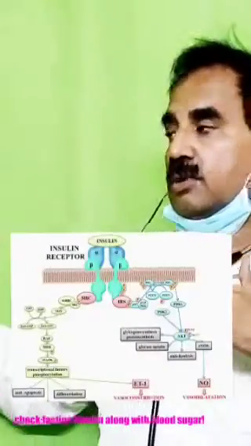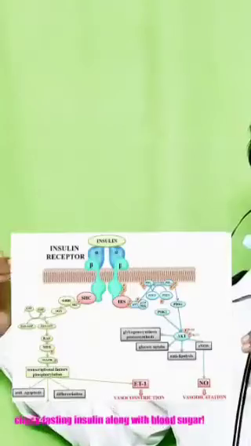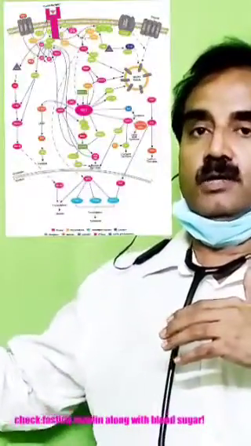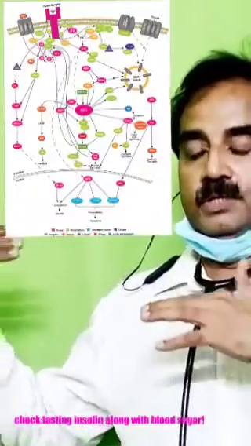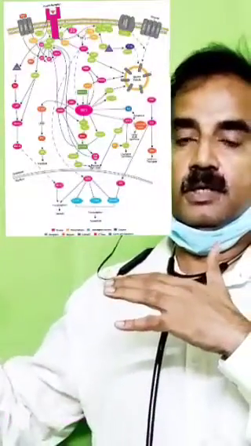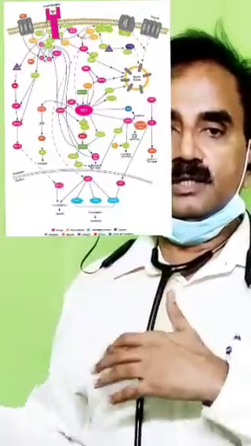With insulin resistance, what happens? These receptors, the post-receptor activity, will come down. So the pancreas goes on increasing the insulin production. This is called hyperinsulinemia, which is called insulin resistance.